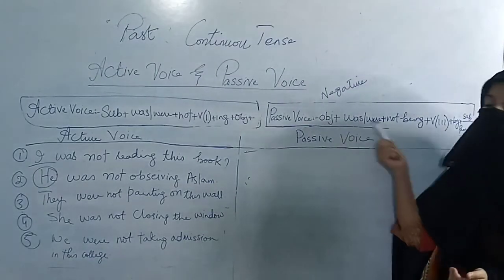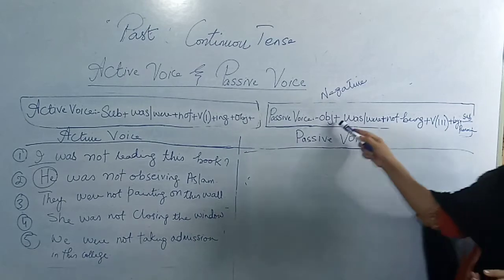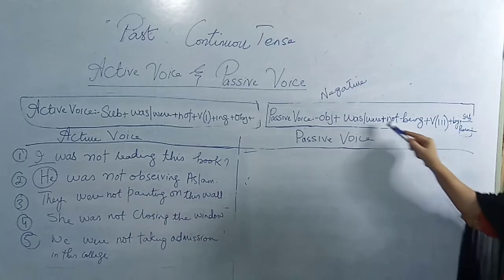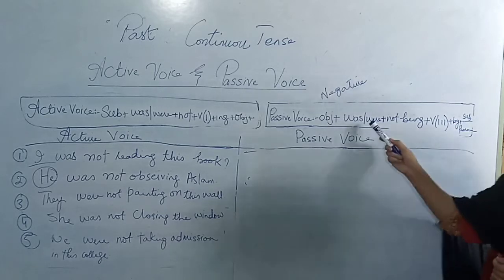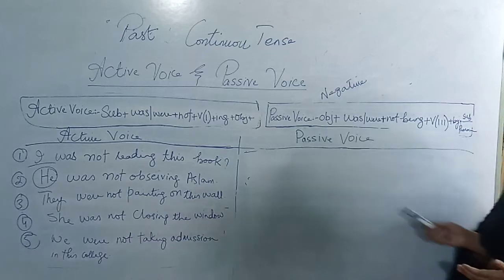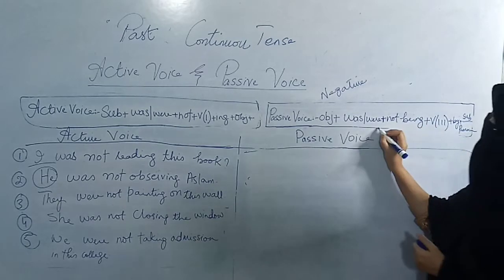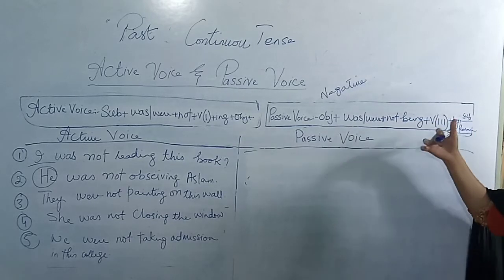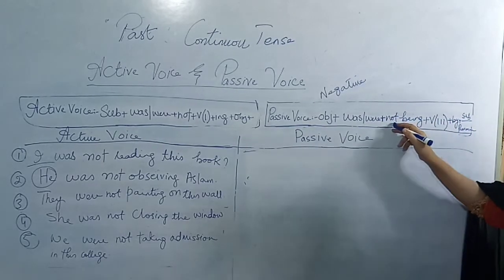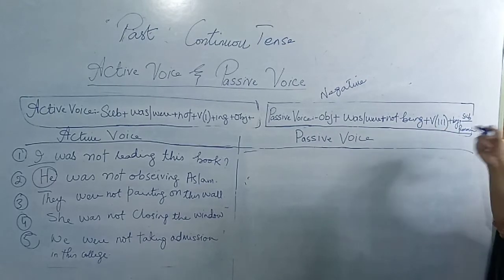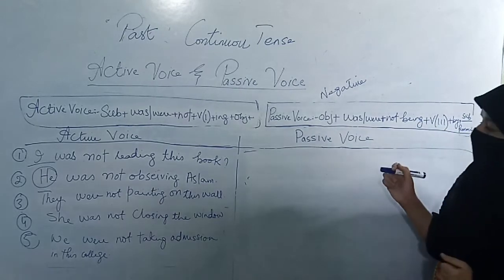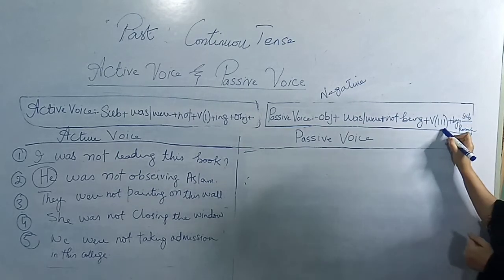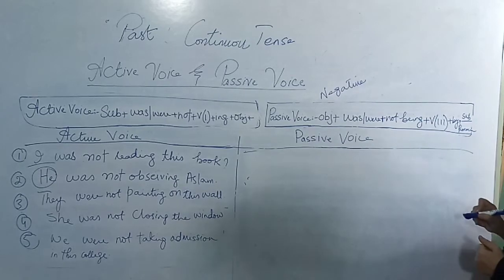So the passive voice formula is written before here. You can see here you have to write the object first, then was or were, then after was or were you have to apply not, and must remember was and were are auxiliary verbs. And why are you applying not here? Because it is a negative sentence, that is why it is the negative formula, so you have to apply not, and after not you have to apply being. Was not being read. Okay, then verb third form, then by, then subjective pronoun.